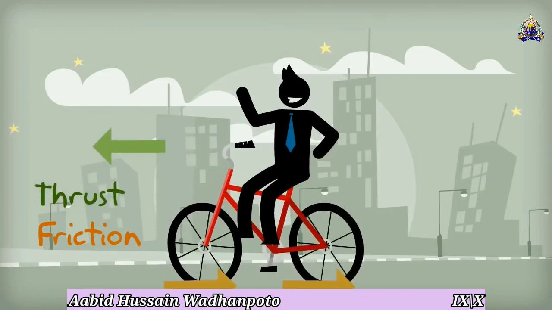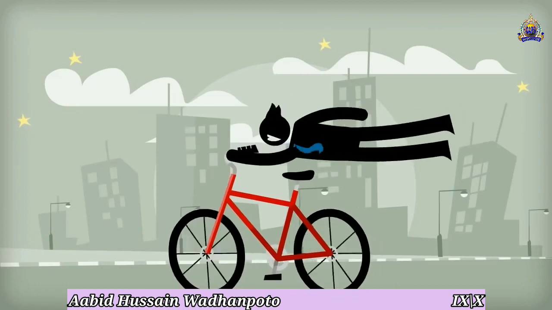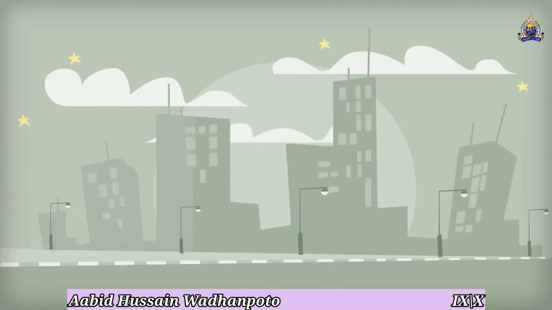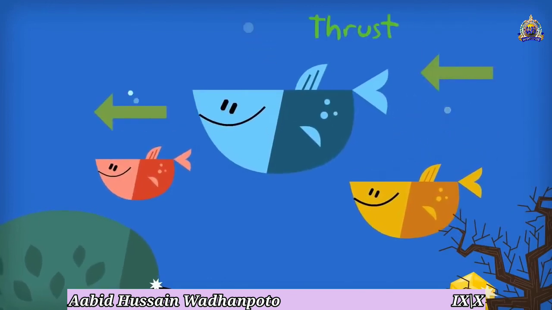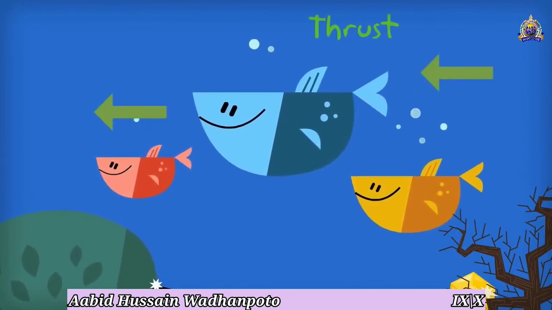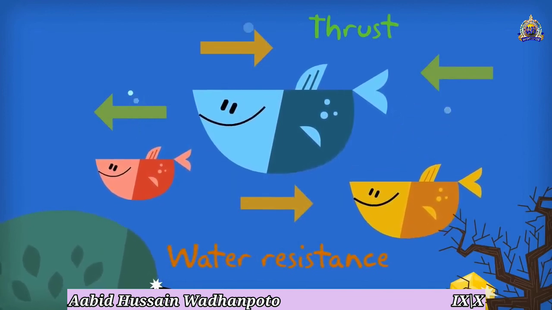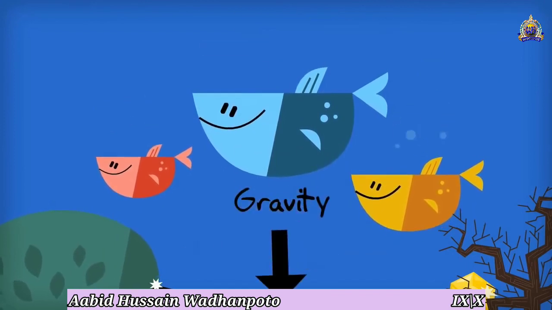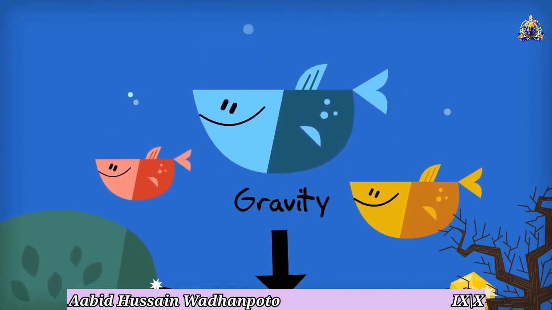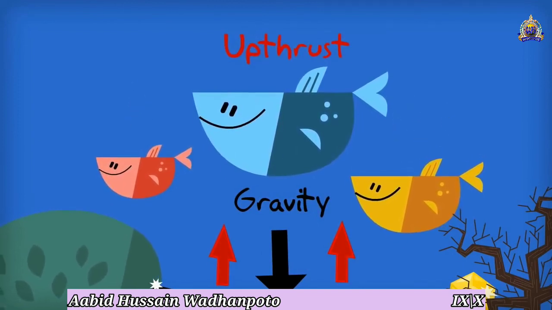Now all these are in front of you: how birds are flying in the sky, how fishes are swimming in the water, and all these things. Okay, so all of these are dependent upon forces. These all require forces to stabilize themselves, to move from one place to another, and for the sake of movement and all these things.